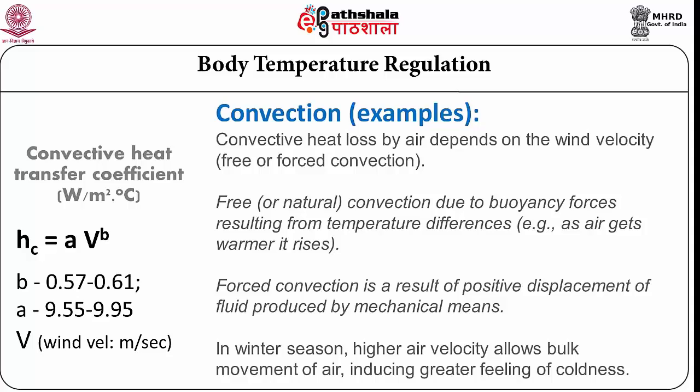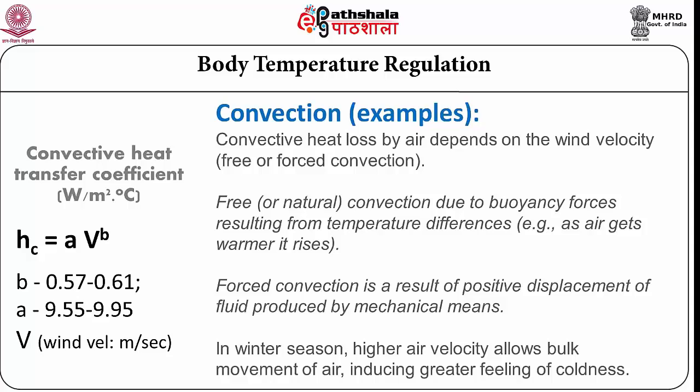When velocity is increased, we call it forced convection, that means positive displacement of fluid produced by some mechanical means. For example, in the winter season, higher air velocity allows bulk movement of the air, resulting in a feeling of greater coolness.